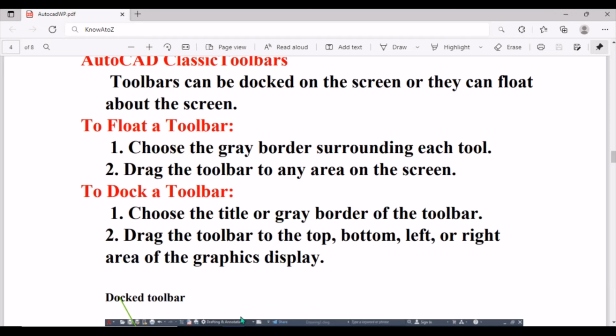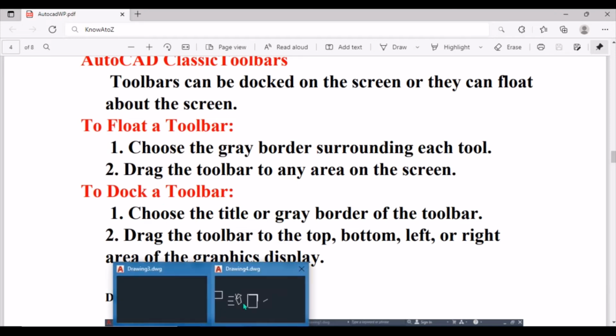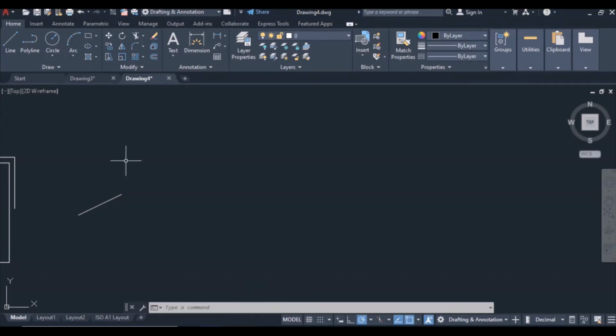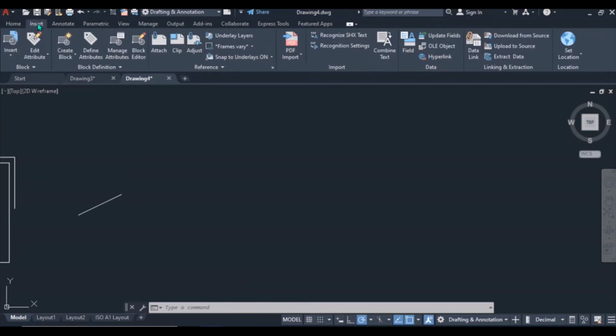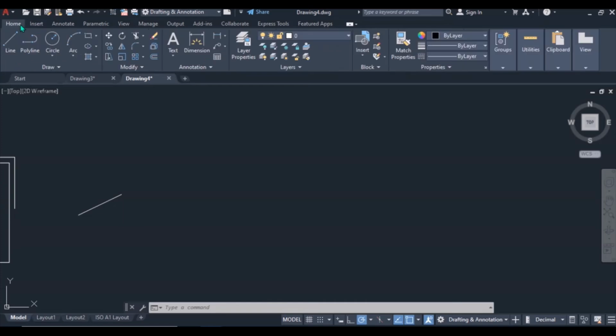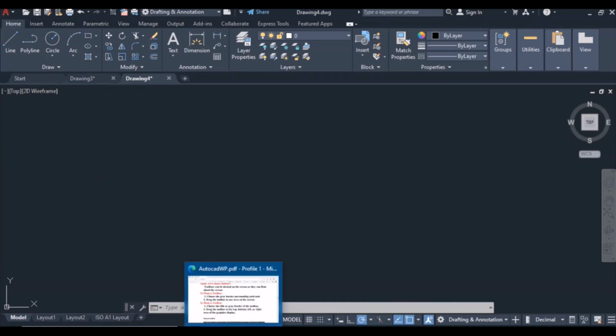Let's see. So we have said these are tabs: home tab, insert, annotate. These are tabs. Then panels are here, or in other words, you can call them toolbars. Okay. So when they are on the ribbon, we say they are docked.